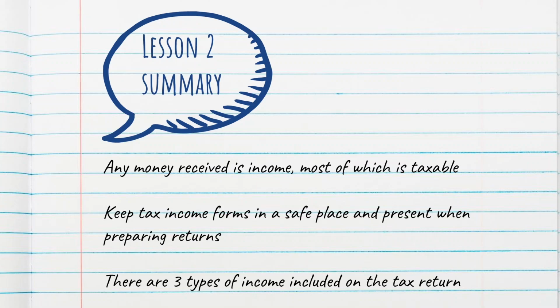If you have questions, seek out the help of a tax professional. The second thing is, make sure that you are keeping your tax income forms in a safe place so that you're able to present those when you are ready to prepare your returns or have them prepared by a professional. I would recommend, as they come in, to scan those documents.